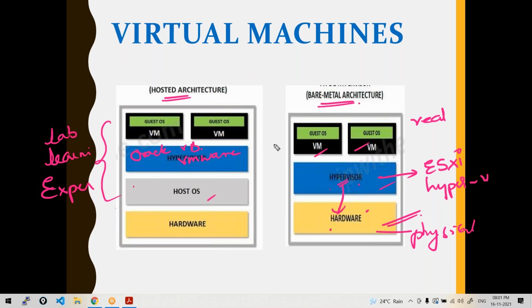Just understand the concepts are the same, but this is the only difference. When your physical server is very huge and you are going to launch huge virtual machines, rather than maintaining an operating system, we can install hypervisor directly on the hardware and then run some virtual machines. On these virtual machines, you will be deploying your applications.